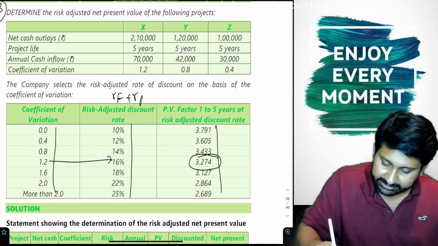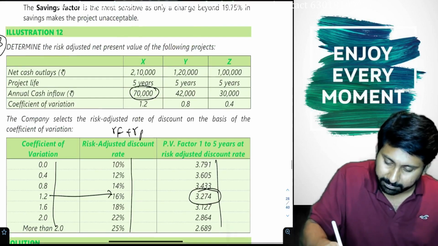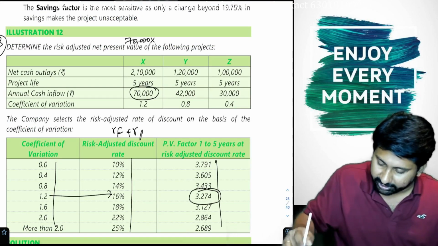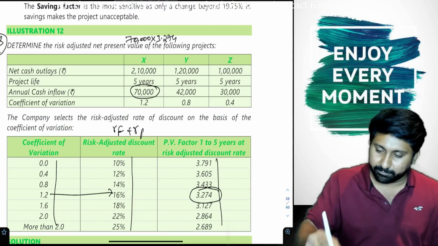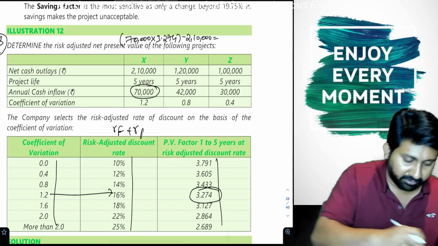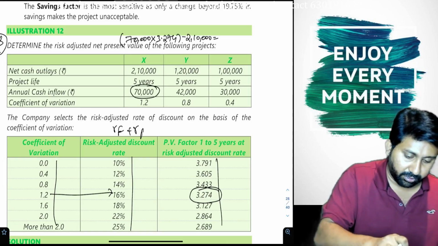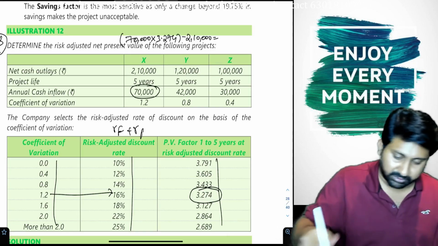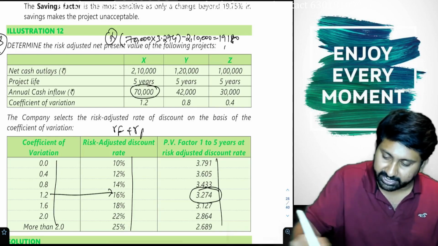First project, 70,000 is the inflow per annum. 70,000 into 3.274 is the inflow. Minus 2,10,000 will give the answer. 19,180 is the NPV of project X.